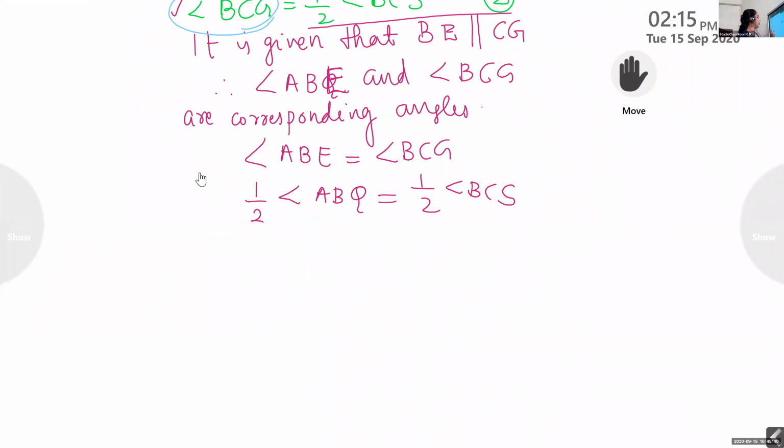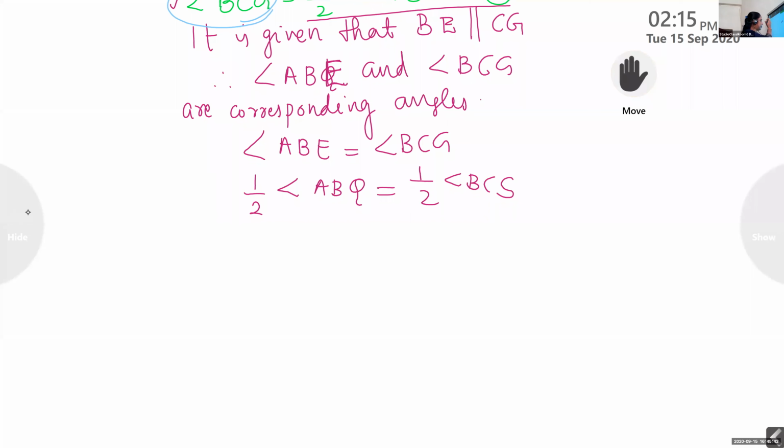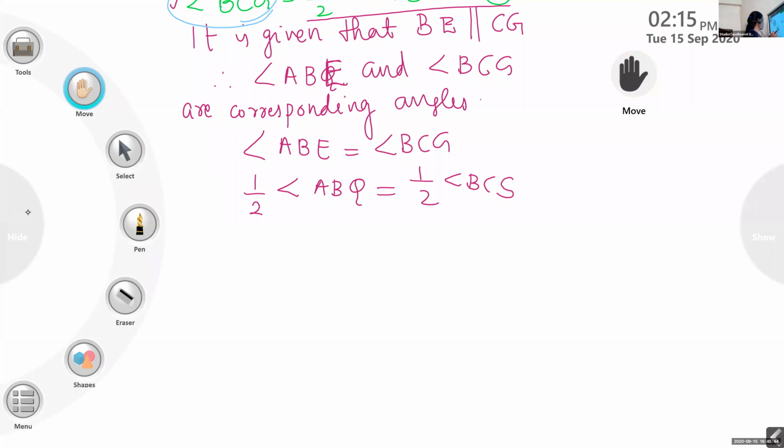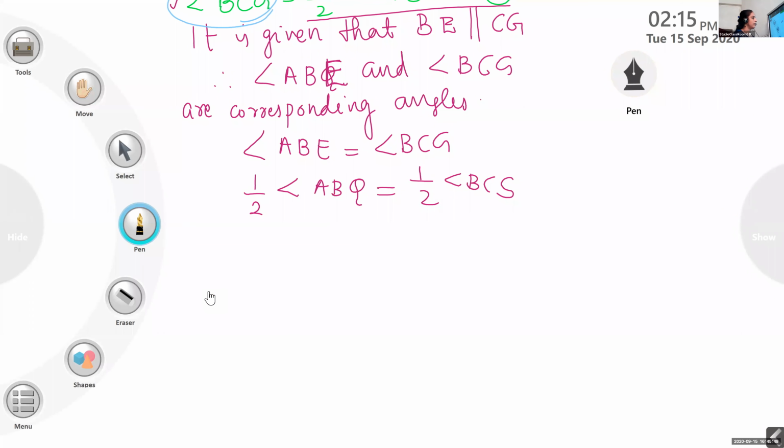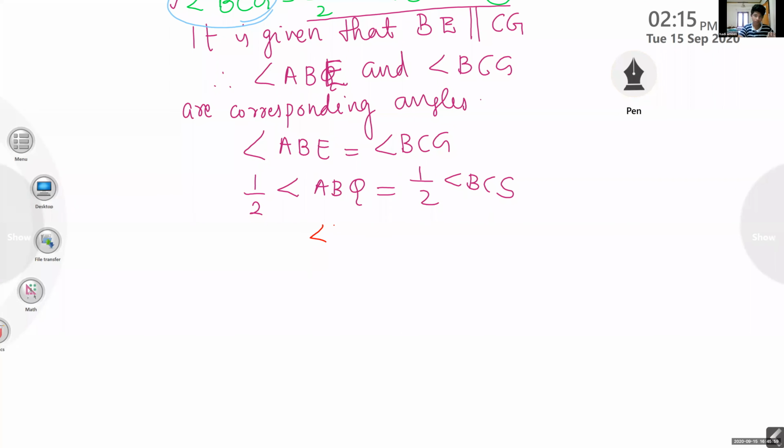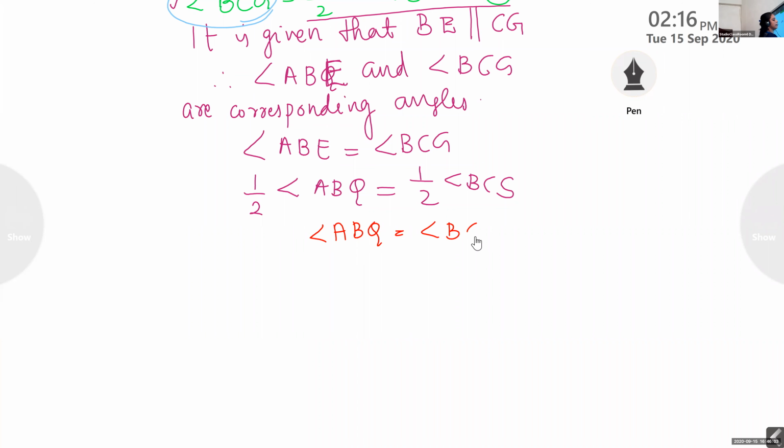Now look here. Half is there on both sides, so can we cancel that half on both sides? So angle ABQ equals angle BCS.